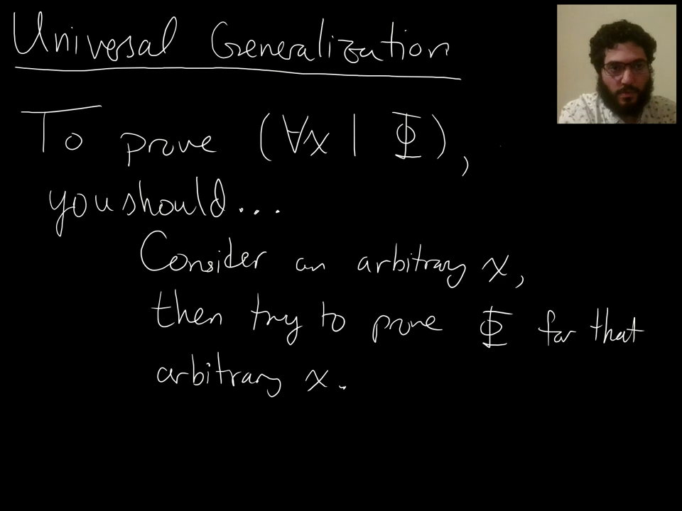Now, what this word arbitrary means, and this will become clearer when we discuss an example and as you start doing proofs later on, is that there are no external assumptions about x. So arbitrary you can think of as meaning no outside assumptions.